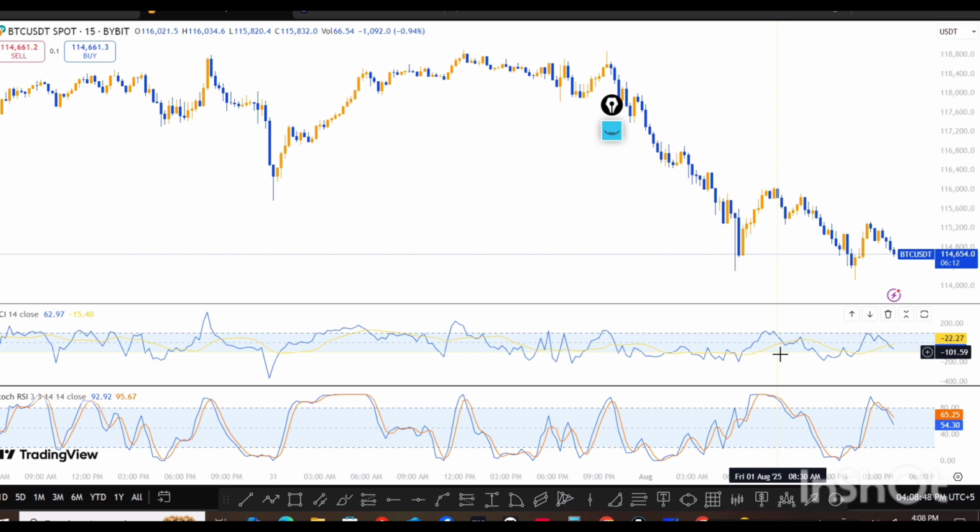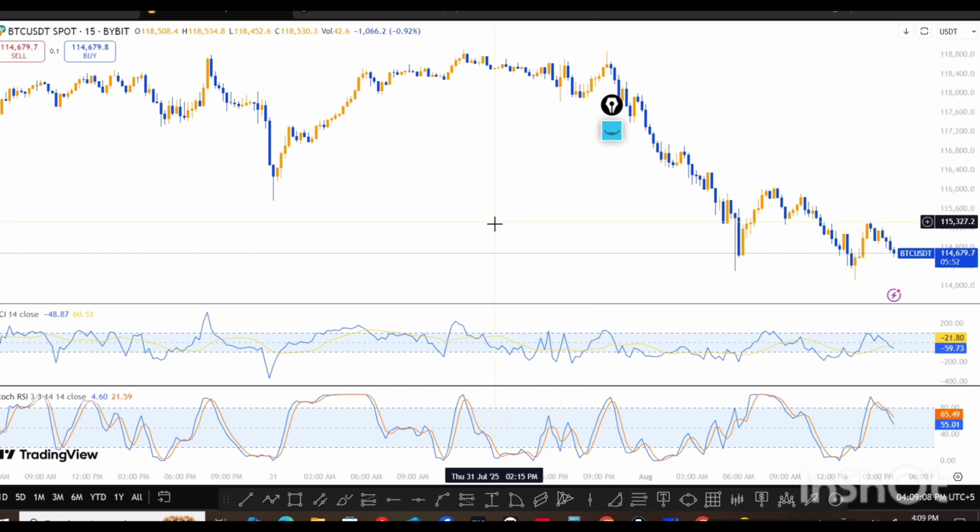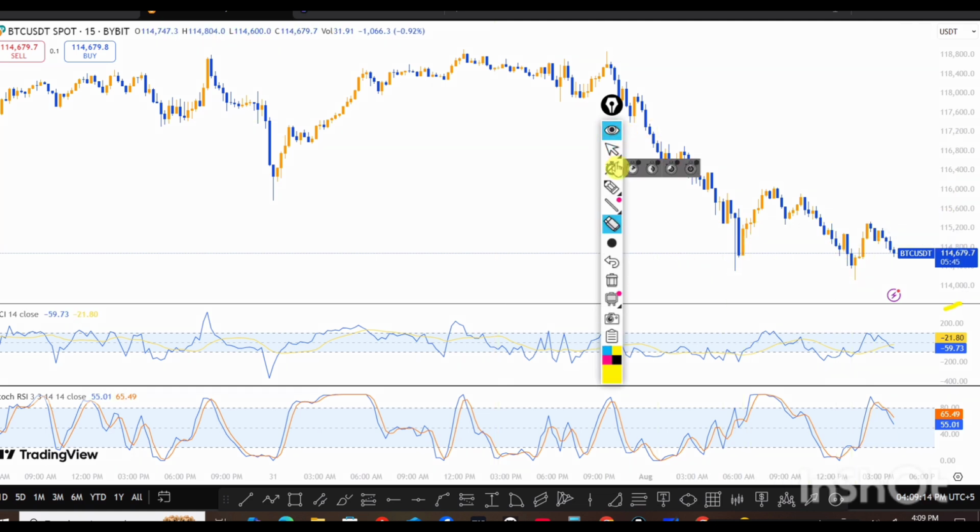Today we will discuss the BTC spot 15-minute, 1-hour and 4-hour candle charts, in which we will discuss what will happen in the next move of BTC in spot buying, not the futures, only for the spot because we are doing only spot buying. In the 15-minute chart, as we can see,